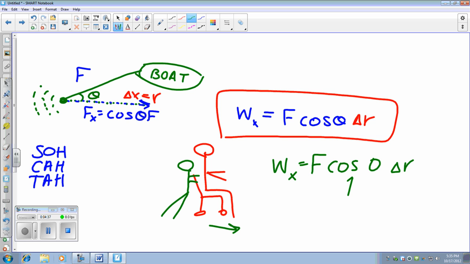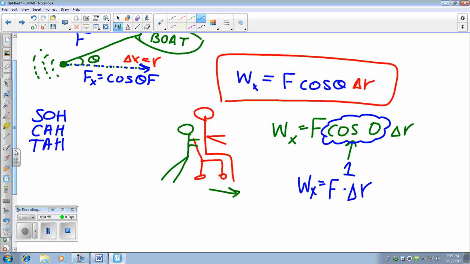Now the cosine of 0 equals 1. So now we're back to the friendly equation that I showed you on the first slide, which is work is equal to force multiplied by the distance, or the radius in this situation. So that angle is going to be important in some situations, but not in every situation. So don't be afraid of that angle and adding that in with my work equation.